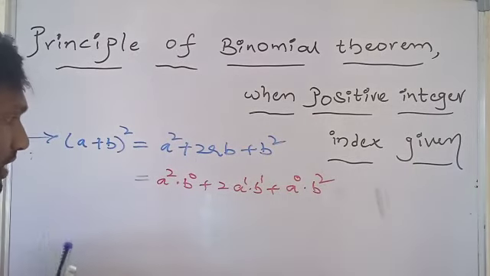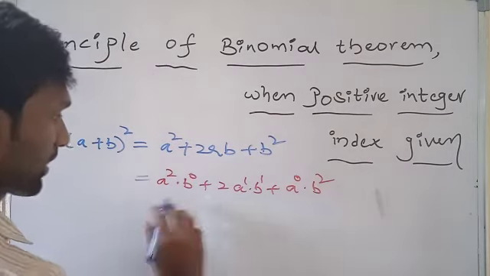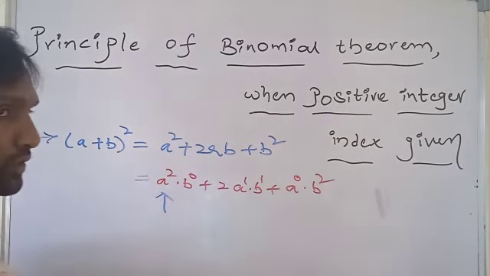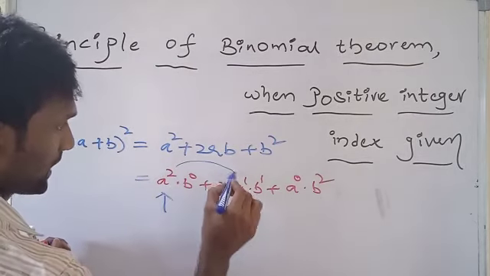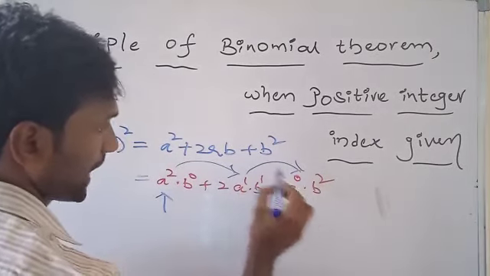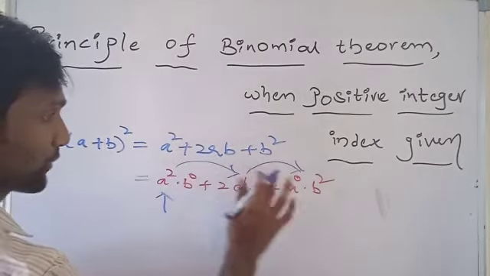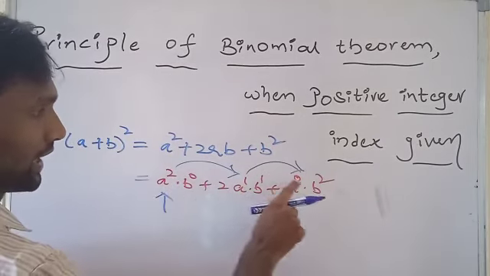Now observe the powers of a in all these terms. See this one. In the first term, the power of a is 2. After that, the power of a is 1, which means it decreased. After that, the power of a is 0. So the powers of a are in decreasing order: first 2, next 1, next 0.